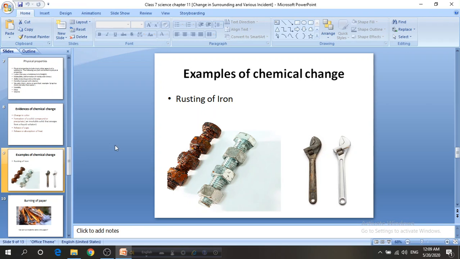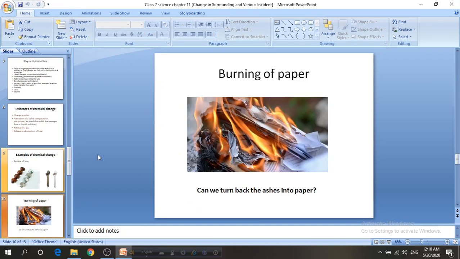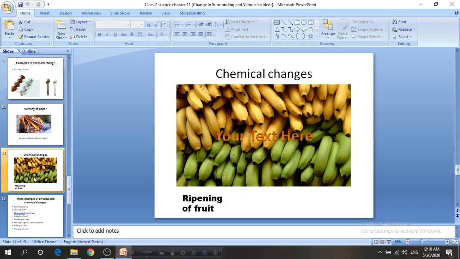So there are some examples of chemical change. Think about iron. If we keep iron in an open space for a few weeks, there would be rust on the iron. So what is this actually? This is the combination of oxygen and water that makes ferric oxide on this iron plate, and this is actually a chemical change. And if we burn paper, then it turns into ashes. Can we turn the ashes back into paper? Absolutely not. So we can say this is a chemical change.